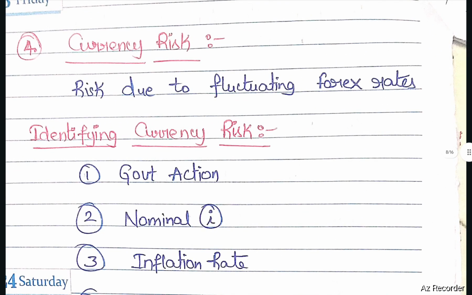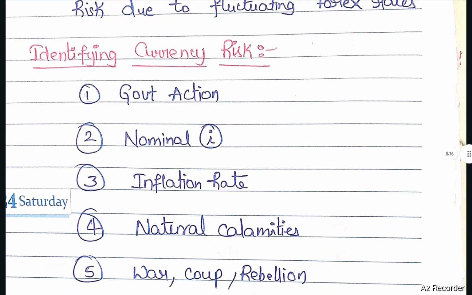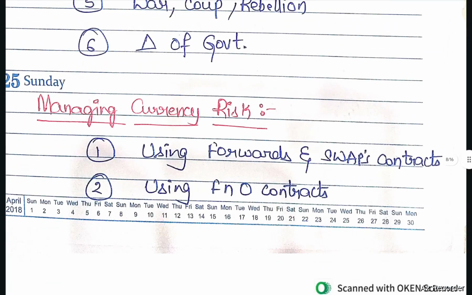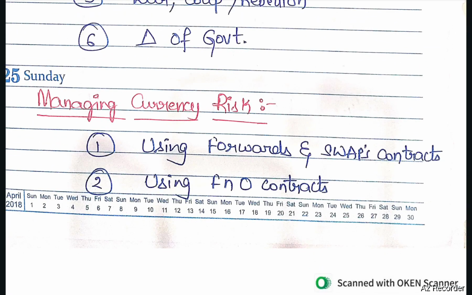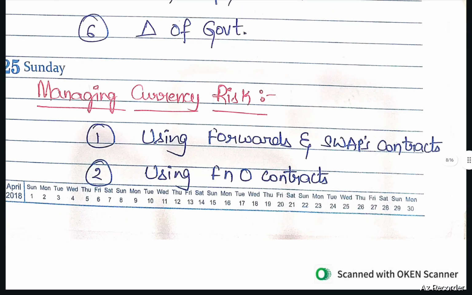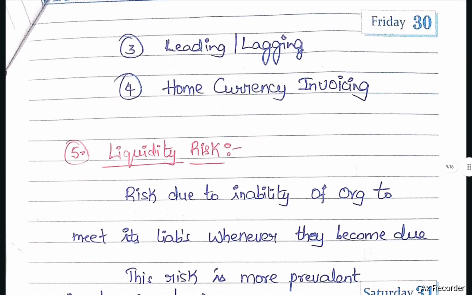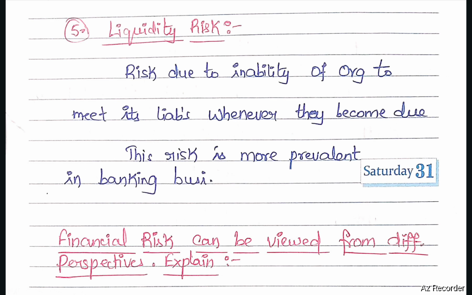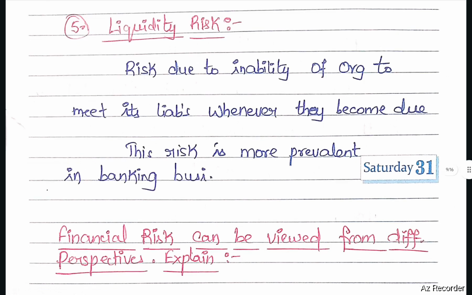Currency risk. Risk due to fluctuating foreign forex rates. How to identify currency risk? Government action, nominal interest rate, inflation rate, natural calamities, war, coup, rebellion, change of government. How to manage currency risk? Using forwards and swap contracts, using futures and option contracts, leading or lagging, home currency invoicing. Liquidity risk. Risk due to inability of the organization to meet its liabilities whenever they become due. This risk is more prevalent in the banking business.